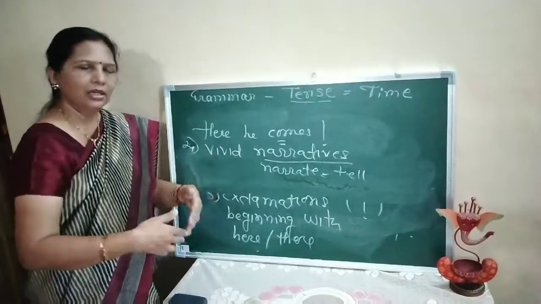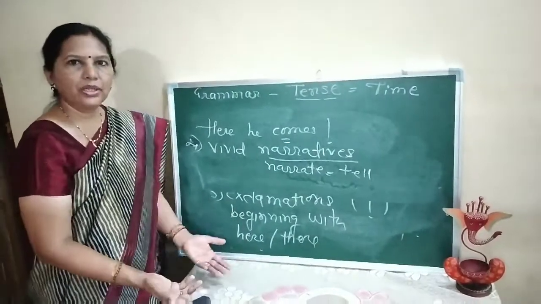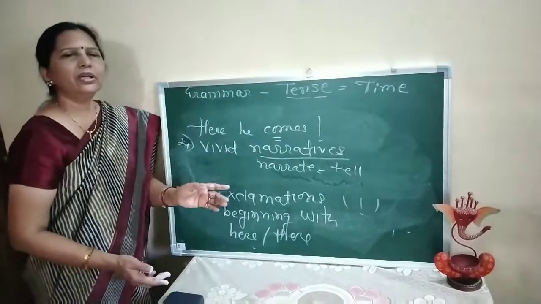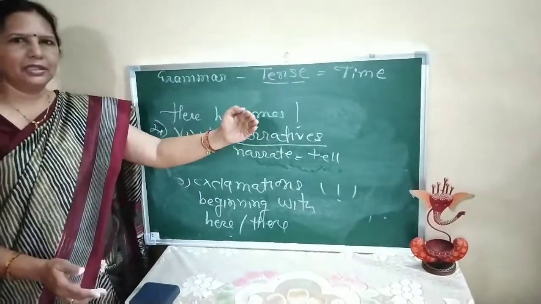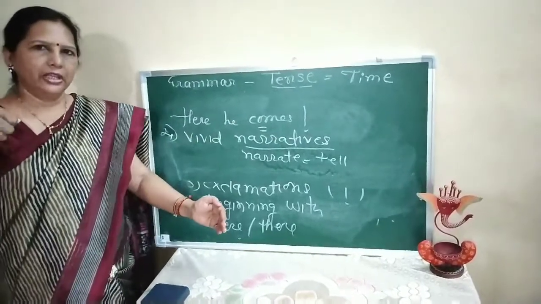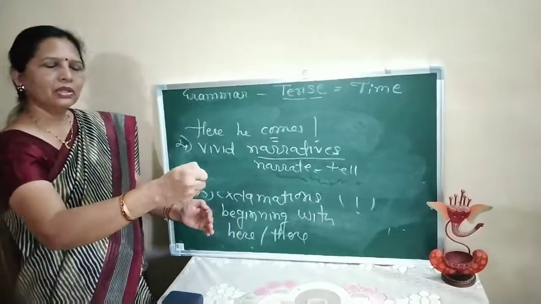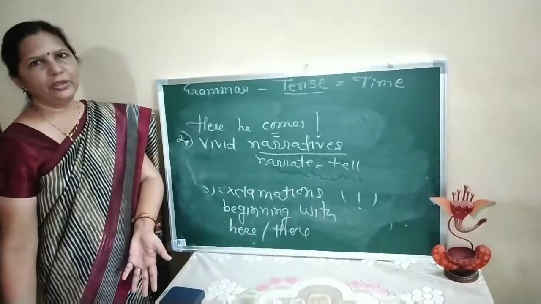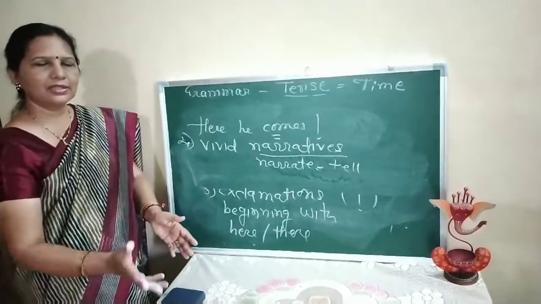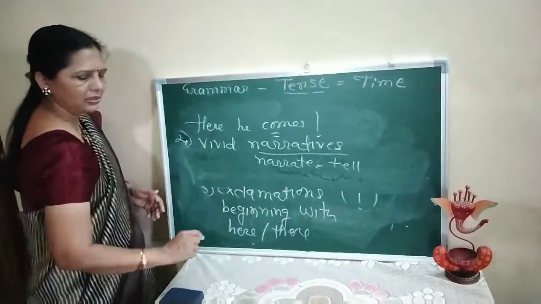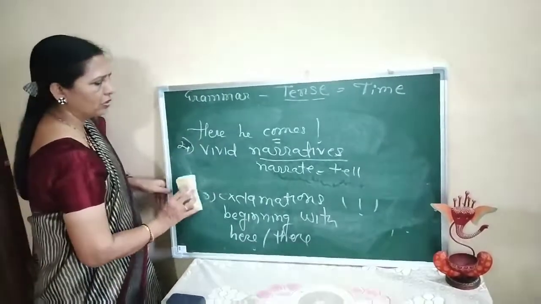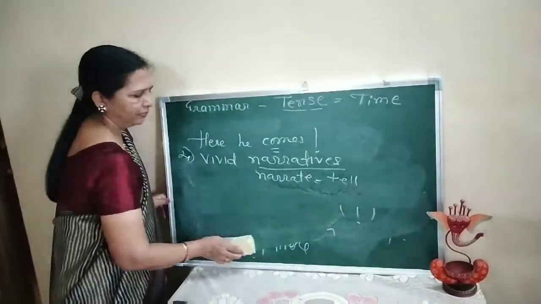So this is a narrative, this is a type of story, and in it, whatever verbs we are using, they are in simple present. For example, the wrestler comes, he gives a heavy blow, the person next to him falls down, falls, gives, comes. These are the examples of simple present tense in case of narratives.